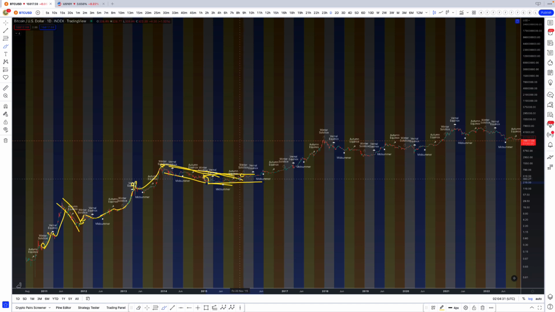And then when winter solstice came in, we broke up out of this downtrend that was coming down as resistance, went sideways. And then we were just slow grinding till winter solstice came in this time again, just like back here. And then it broke out and got its legs and went to an all-time high, from like 700 to 17,000. So winter solstice kicked in and then bam. Winter solstice had called the top back in 2017, just like it called the top back in 2014.